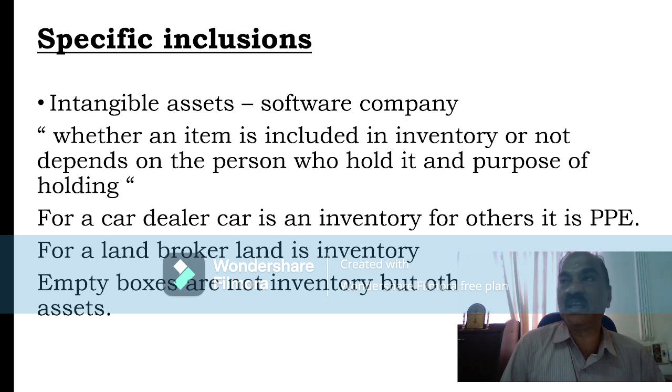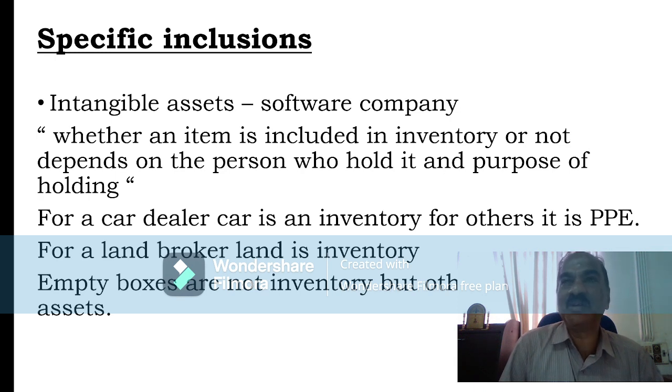holding. Generally, if somebody asks whether an item is inventory or not, straight away you may not be able to answer. We can answer only if we know who is holding that item and what the purpose of holding is. For example, a car dealer, a car is an inventory. For Maruti or Popular Automobiles, they are holding a stock of cars. Several cars will be available there and they are intended for sale. So car is an item of inventory for a car dealer.